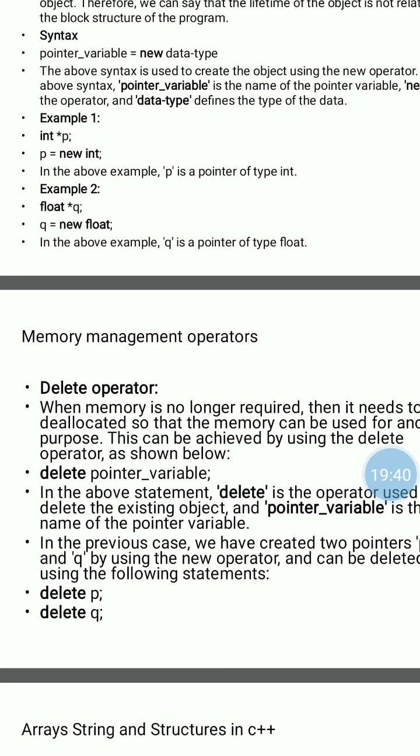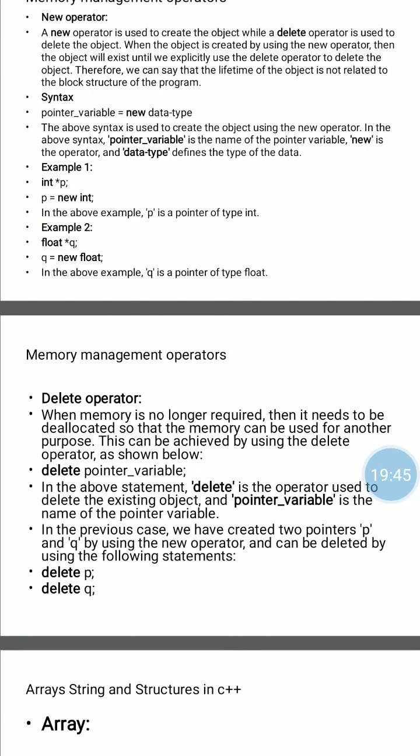Now the next memory management operator, that is the delete operator. When the memory is no longer required, then we need to deallocate the memory so that it can be used for another purpose. We can achieve this with the help of the delete operator. Syntax is delete pointer variable. For example, delete p, delete q.